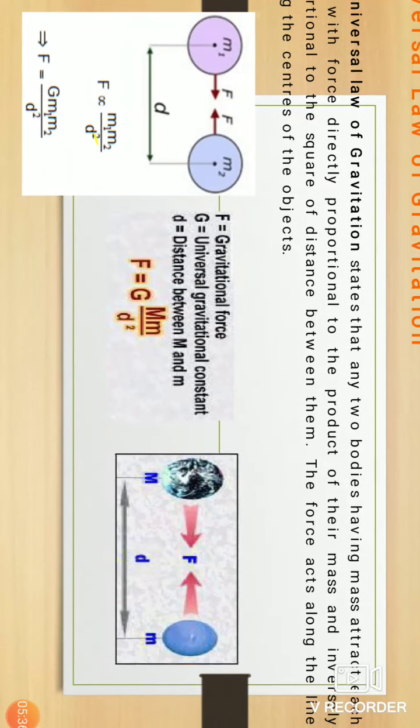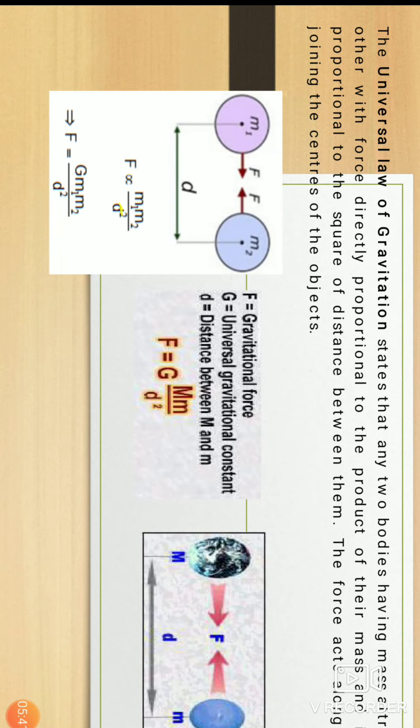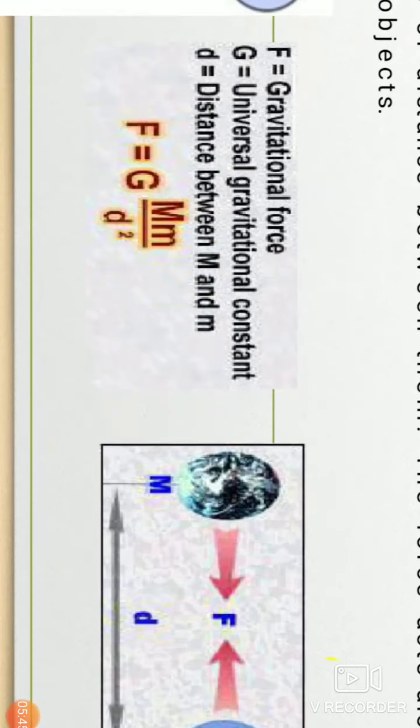The force acts along the line joining the centers of the objects. This red line indicates the force of attraction from the center of the earth to the center of the moon, joined to each other.